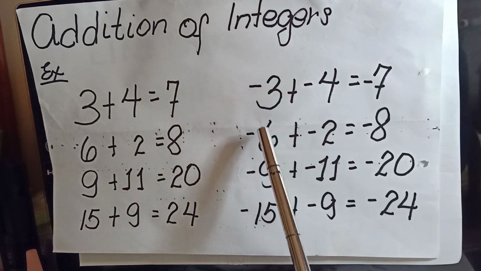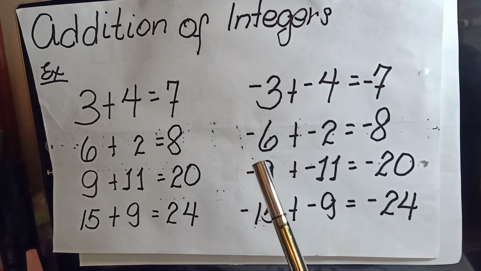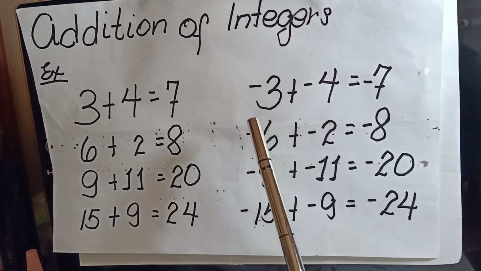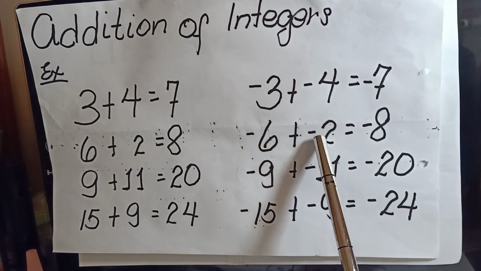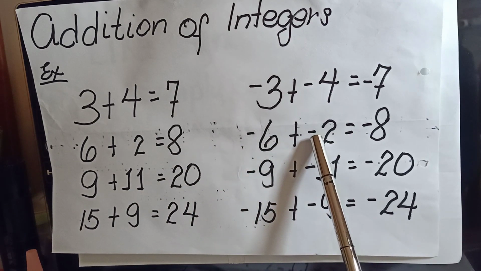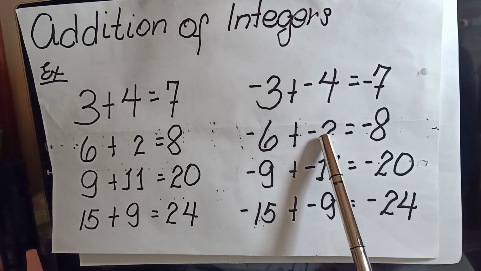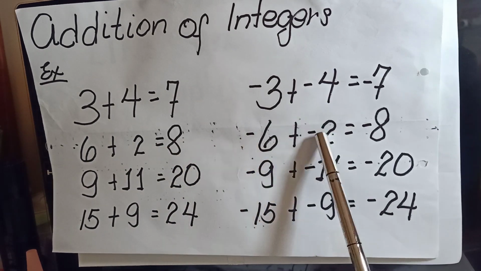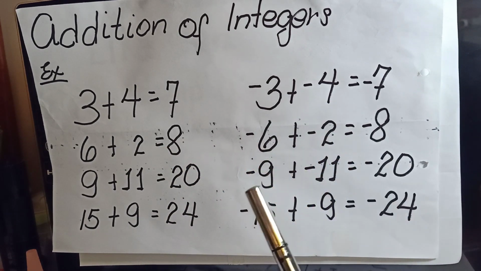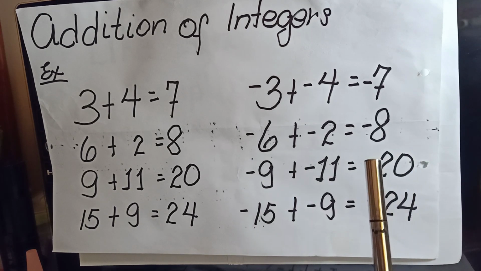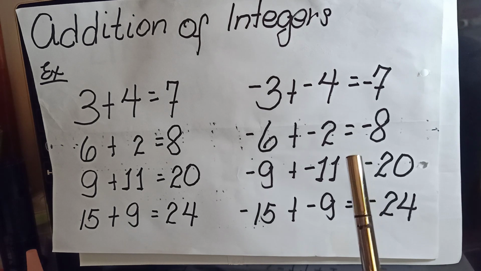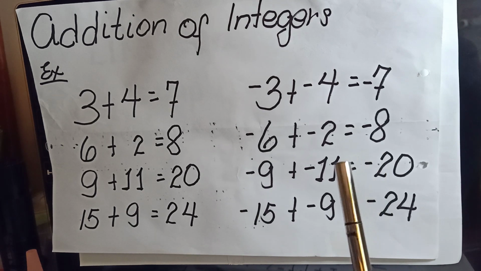So what numbers did we add? They are numbers having the same sign. So when the numbers we added have the same sign as negative, the result is also negative. When we say the same sign numbers, in mathematics, we say like-signed numbers.